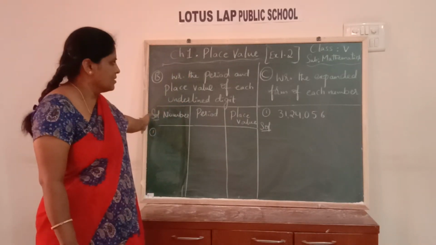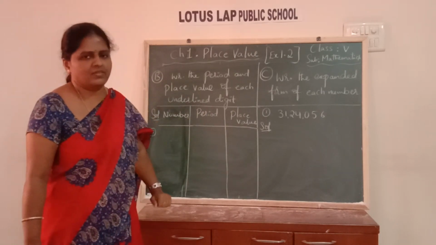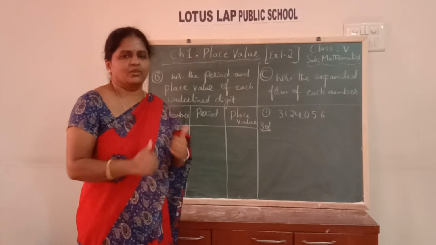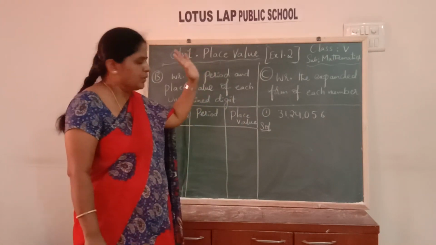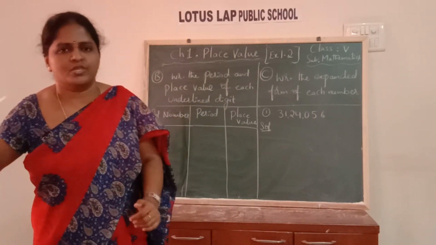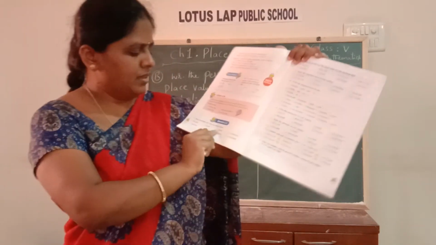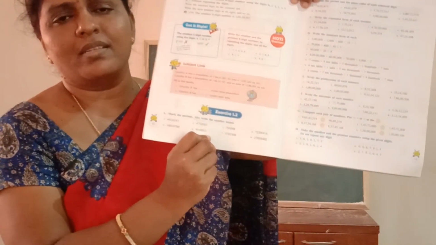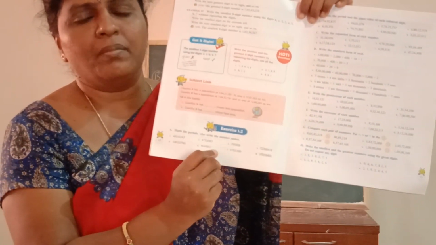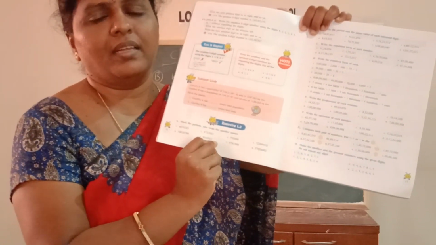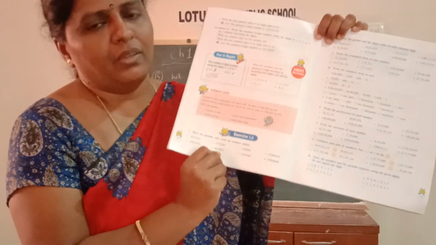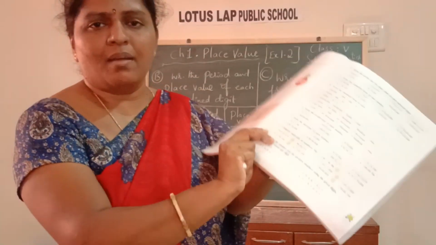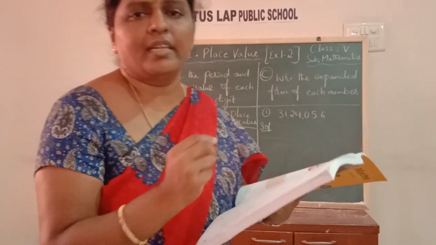Okay, children. So now we have learned about place value, face value and expanded form. So let us go to exercise 1.2. In exercise 1.2, you can see the first bit is nothing but marking the periods and writing the number name, which you already completed in exercise 1.1. You can try a few sums from this, children.